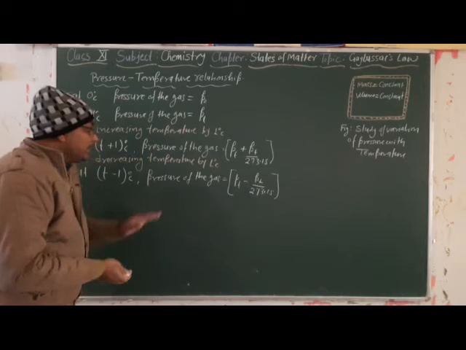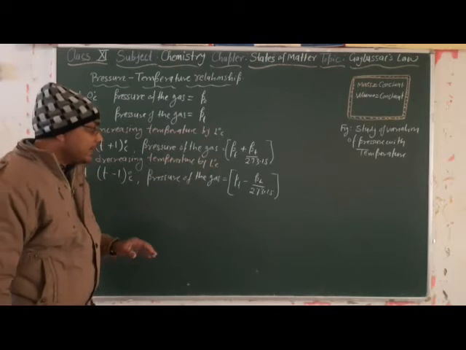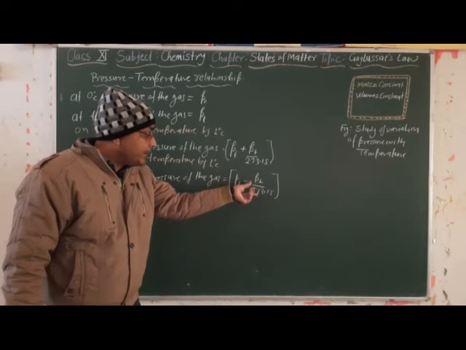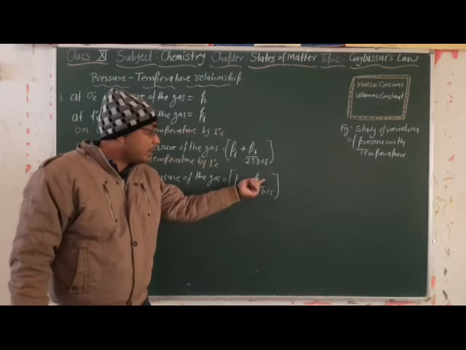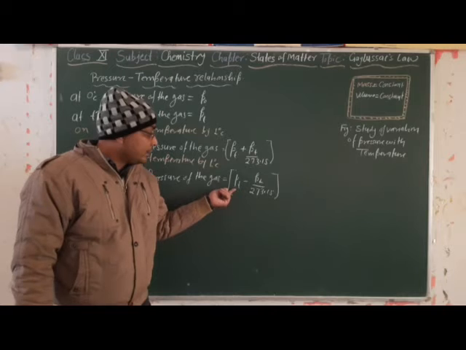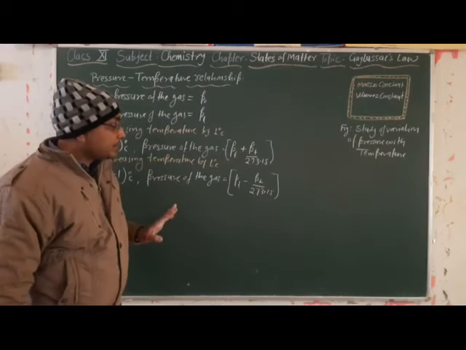Means when he decreased the temperature by 1 degree Celsius, he observed a decrement of the pressure of 1 by 273.15 of its original pressure, which was at the temperature t degrees Celsius.